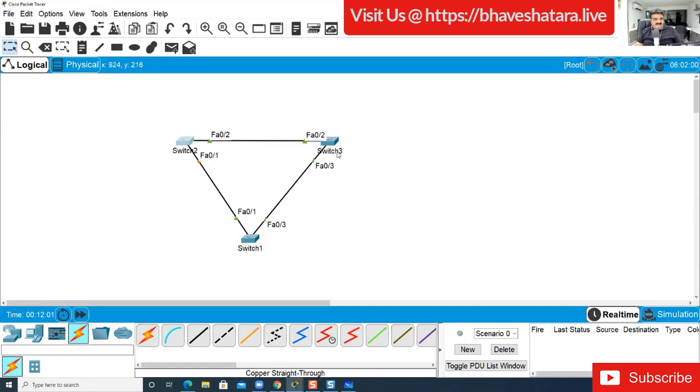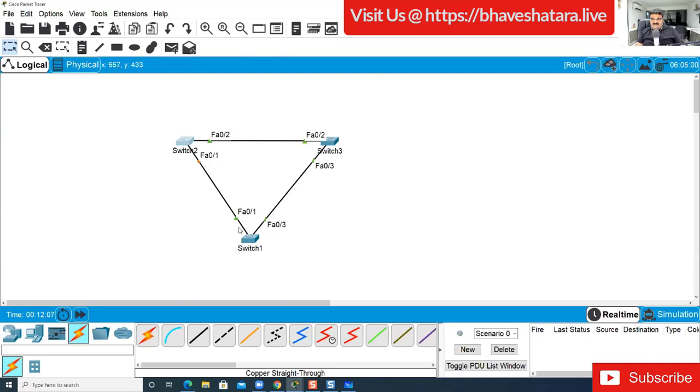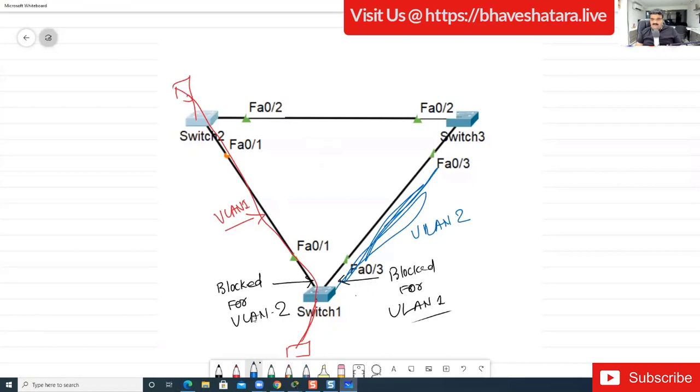This is the track that we are using. But what I want is that VLAN 1 sends the data using this particular track, and VLAN 2 sends the data using this other track. So actually I want to utilize both. I want this particular port to be blocked for VLAN 2, so VLAN 1 can send the data through this port, and I want to block this port for VLAN 1, so VLAN 2 can send the data using this particular path. So this is what I want.